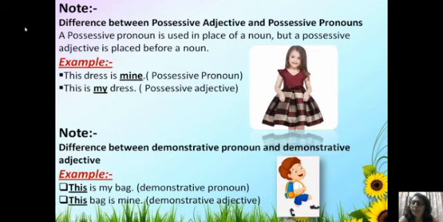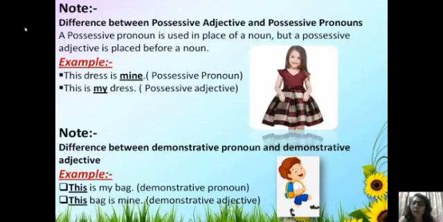Look at the examples. This dress is mine. Mine is an example of a possessive pronoun. This is my dress. My is an example of a possessive adjective, as my is placed before a noun, dress.